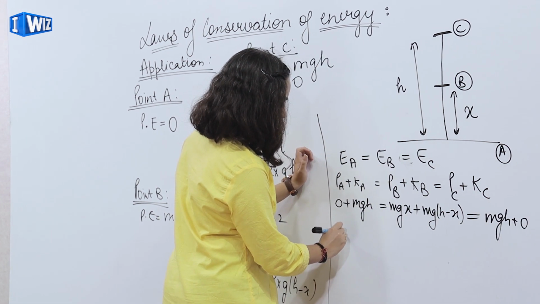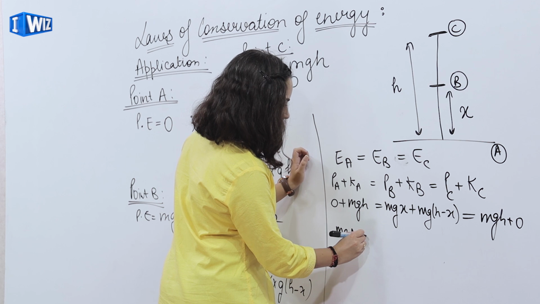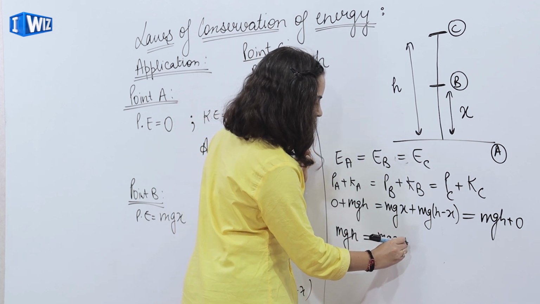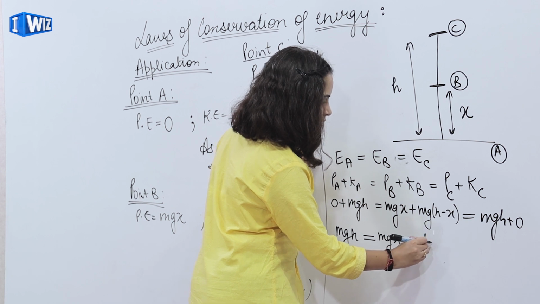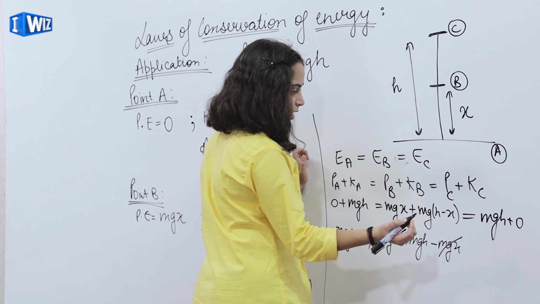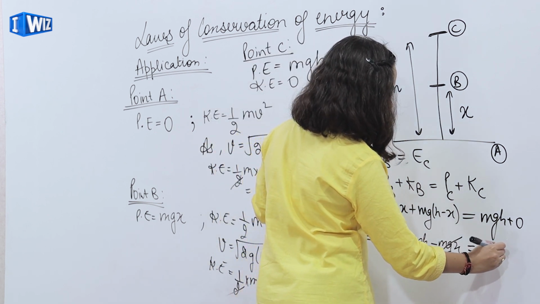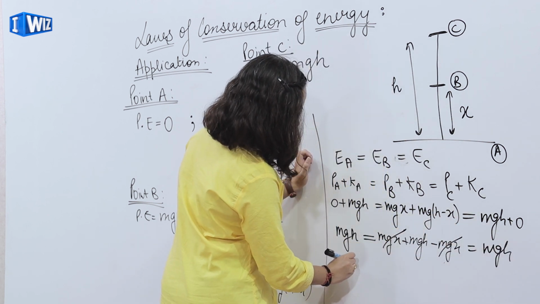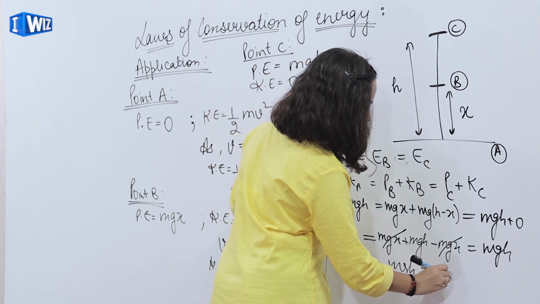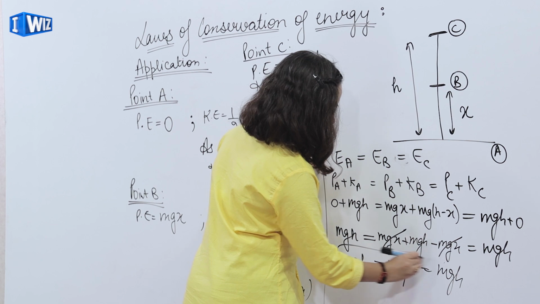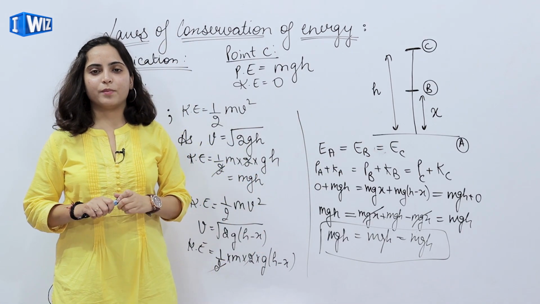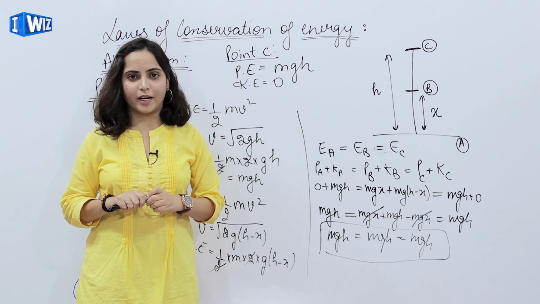So from here I'll get mgh is equal to mgx plus mgh minus mgx. mgx gets cancelled, mgh. So this mgh is equal to mgh is equal to mgh. So the law of conservation follows. So this was the application for law of conservation of mechanical energy.